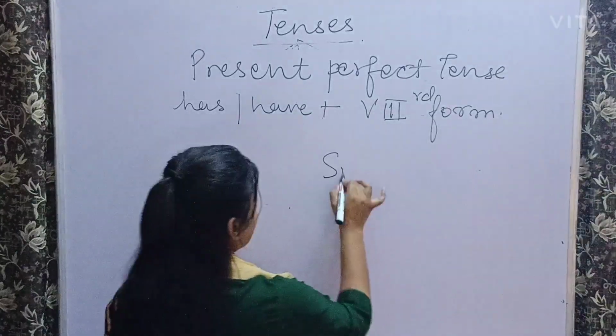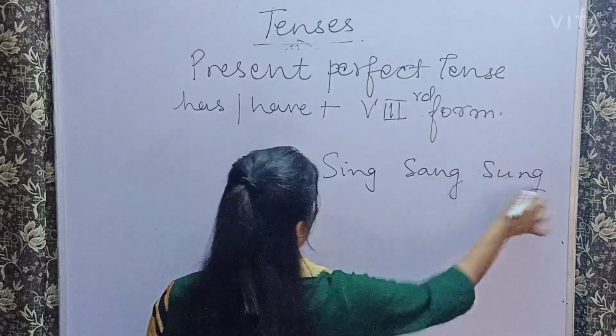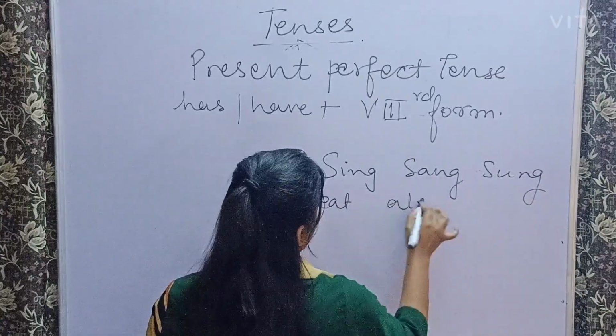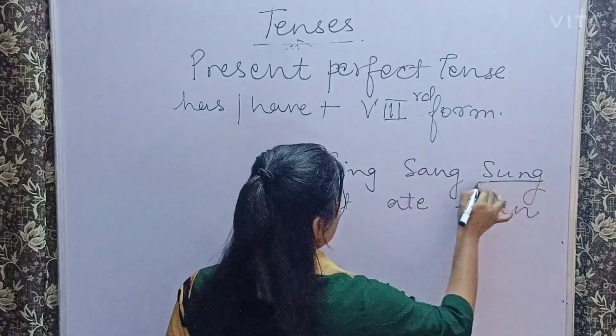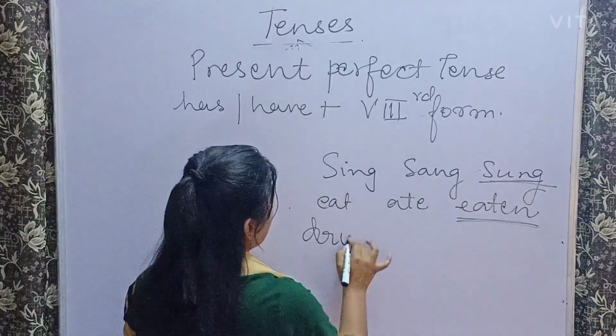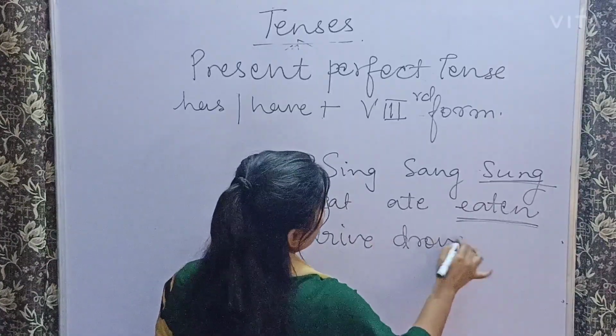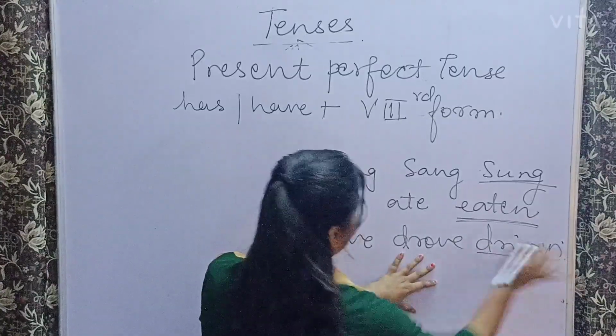Suppose I say sing, sang, sung. Or I say eat, ate, eaten. So what is the third form of the verb in these two? Sung is the third form of the verb here, and here the third form of the verb is eaten. Or if I say drive, drove, driven, the third form of the verb is driven.